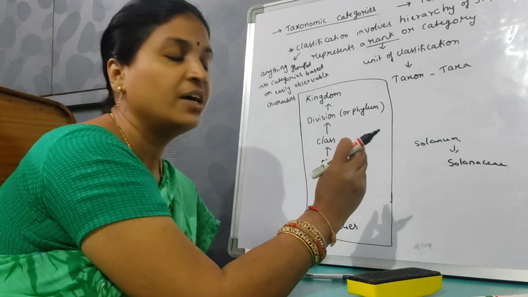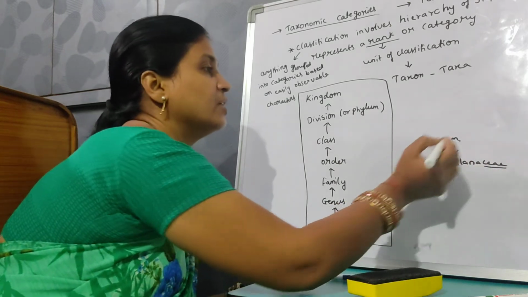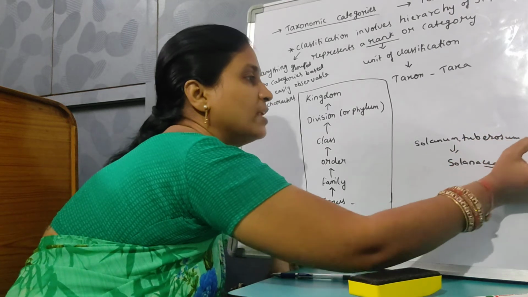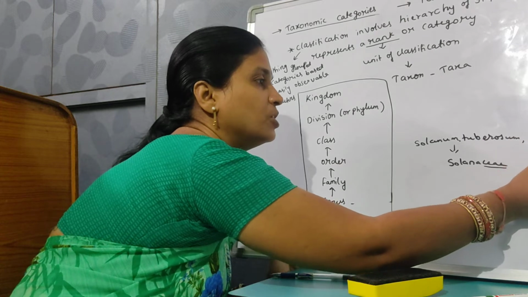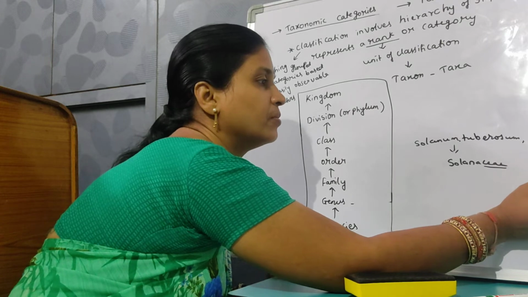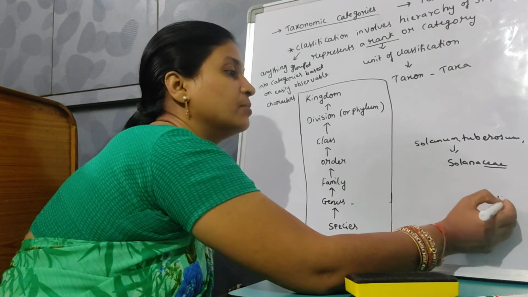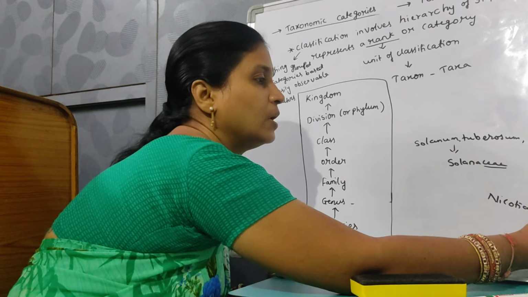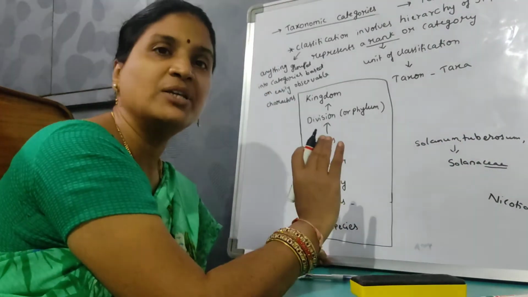The name of a family should have the suffix -aceae. They are all plants which come under the family Solanaceae.